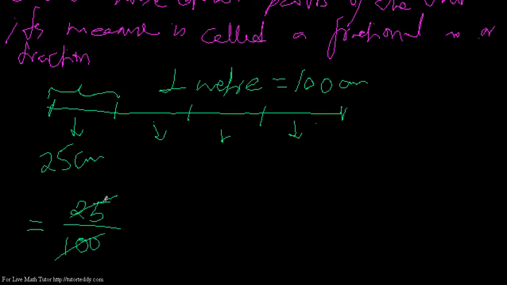I know 25 fours are 100 and 25 ones are 25. So I get the reduced form 1 by 4. This is the fraction of this part, or I should rather say all the parts are 1 by 4, the fractional form of this 1 meter line. This is the fraction.